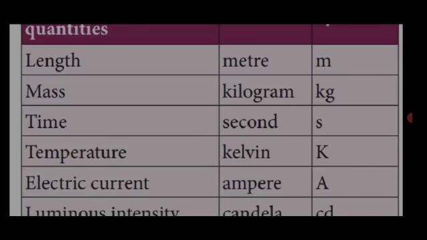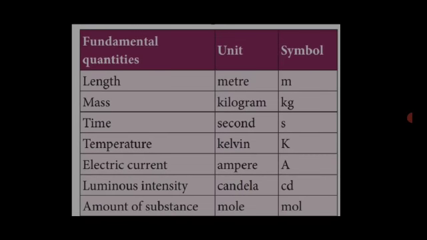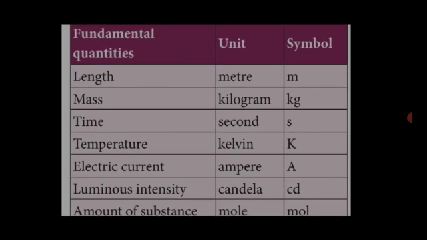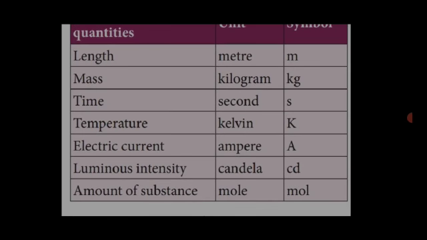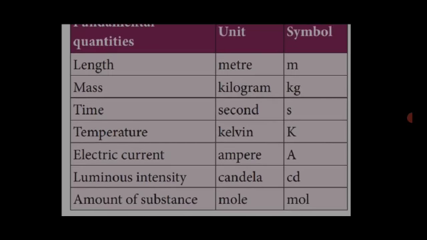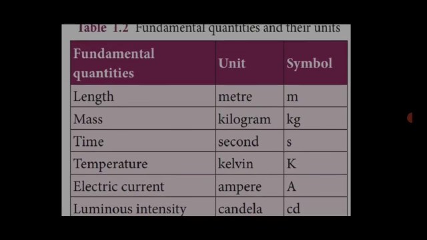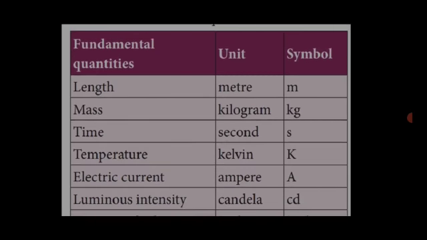Next fundamental quantity, electric current. The electric current unit, ampere. The symbol of ampere, capital A. Next fundamental quantity is luminous intensity. The unit of luminous intensity, candela. The symbol of candela, small cd. The last fundamental quantity is amount of substance. The unit of amount of substance, mole. Symbol of mole, mol. These are the 7 fundamental quantities and their units.